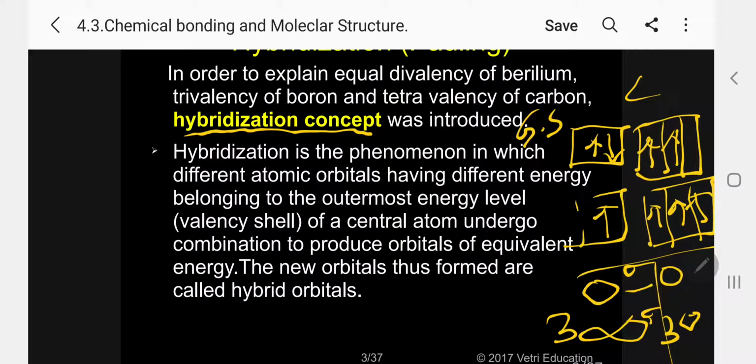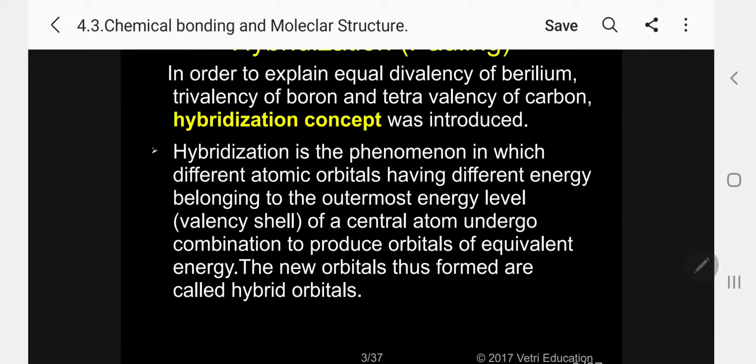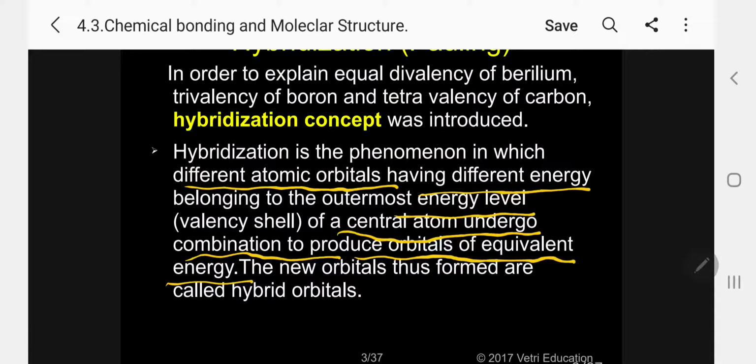So in order to overcome that, the hybridization concept was introduced. Let me explain now. What is hybridization? Hybridization is a phenomenon in which different atomic orbitals having different energy, belonging to the outermost energy level, the valence shell, of a central atom, undergo combination to produce orbitals of equivalent energy.